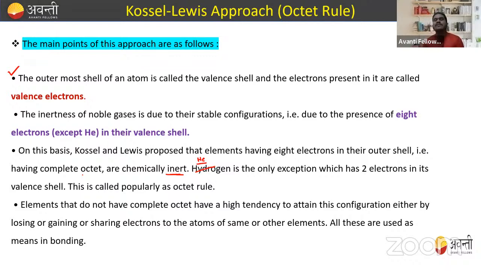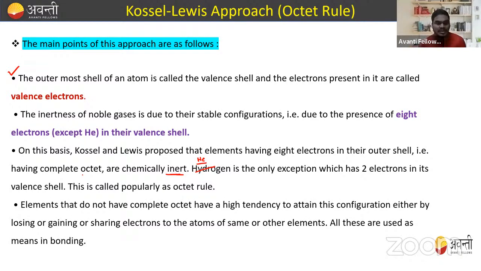Now, elements that do not have a complete octet have a very high tendency to attain this configuration. It means those elements have a deficiency in their octet. Either they have less than 8 electrons or more than 8 electrons, so they want to gain this stability. If some have fewer electrons, they want to gain electrons from others. If someone has more than 8 electrons, they want to lose electrons to gain the stability of 8 electrons, right?